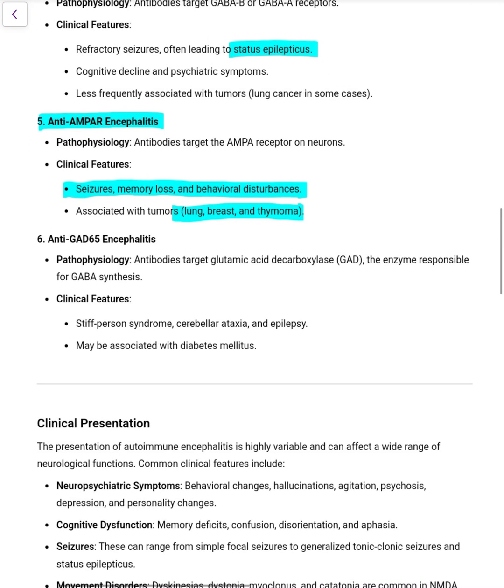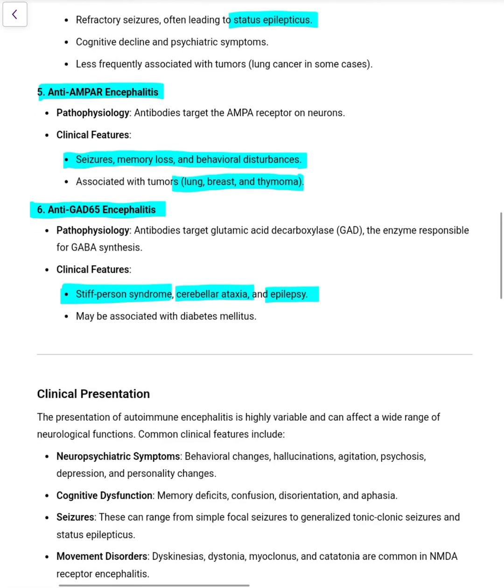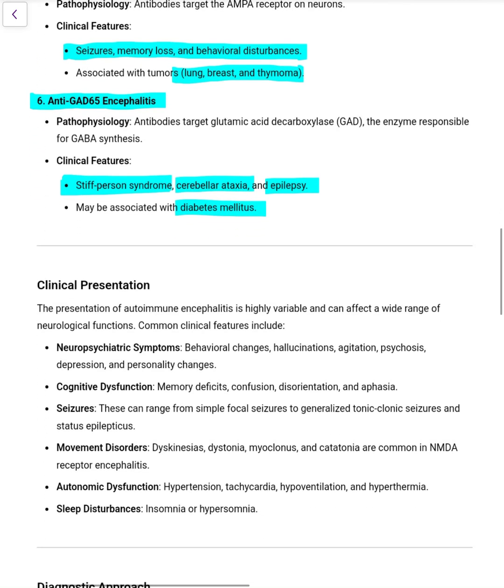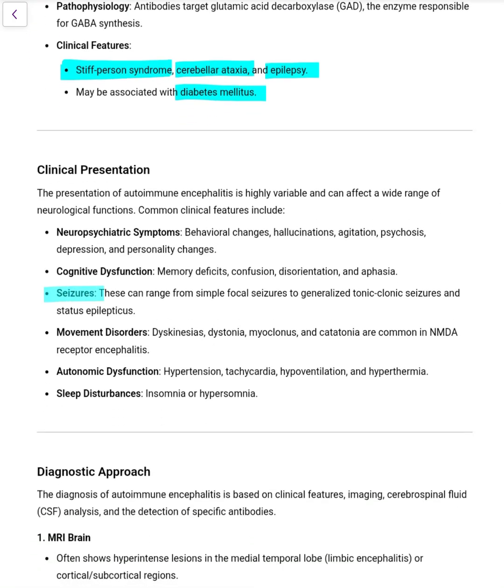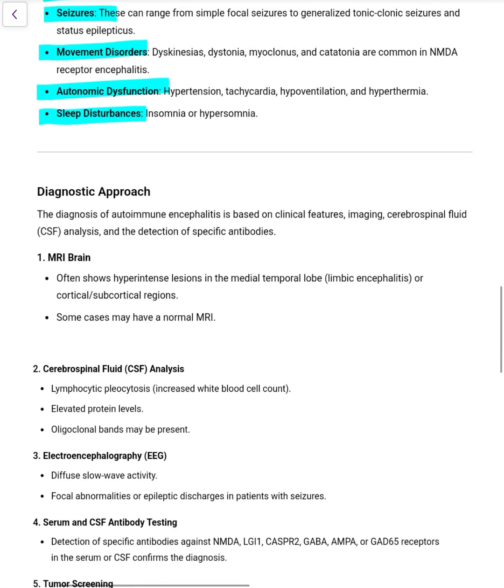The last one is anti-GAD65 encephalitis. GAD is glutamic acid decarboxylase, which is responsible for GABA synthesis. Here we get stiff person syndrome, cerebellar ataxia, and epilepsy, and it is sometimes associated with diabetes mellitus also. The clinical presentation we just discussed depends on the type. You can get cognitive dysfunction, seizures, neuropsychiatric symptoms like hallucinations and behavioral changes, movement disorders, autonomic dysfunction, and sleep disturbances.